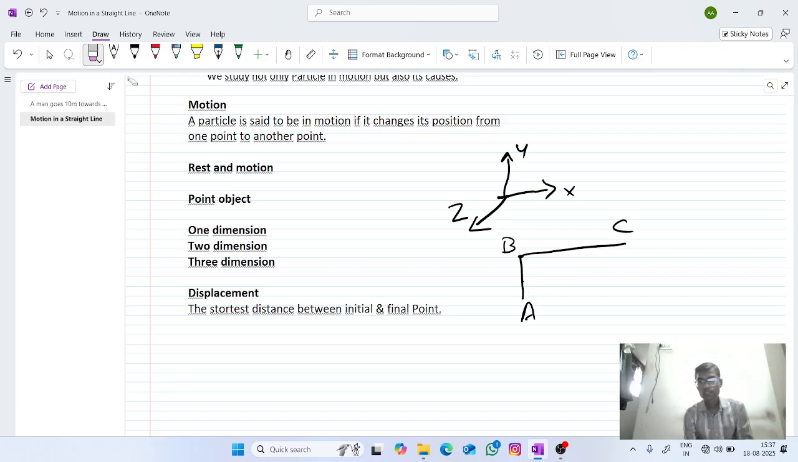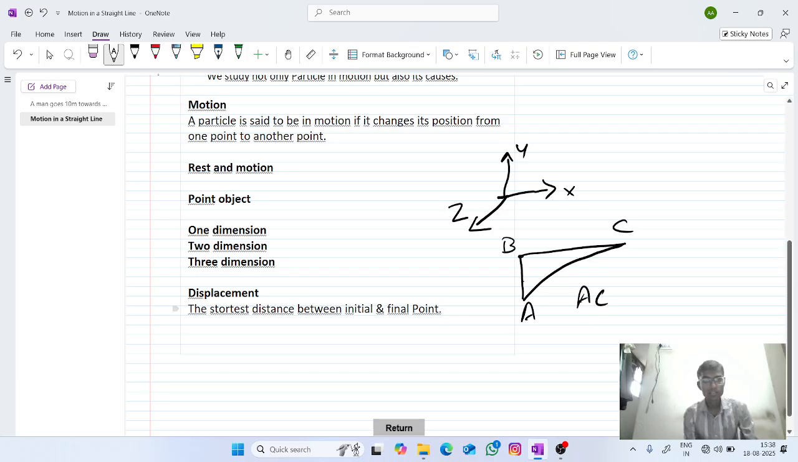From point A to point C, the shortest distance will be, okay, this is a triangle now. So the shortest will be A to C. AC will be the shortest distance here. This shortest distance is a displacement. It is known as displacement here. Next we will see about distance.